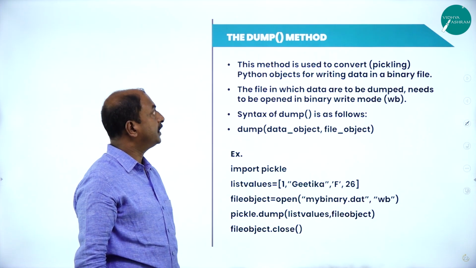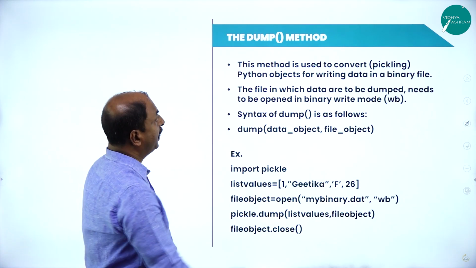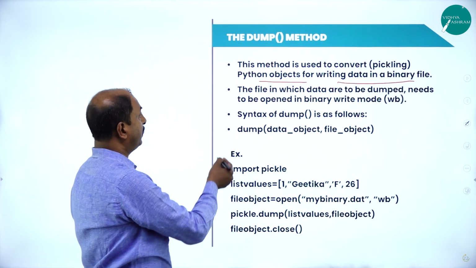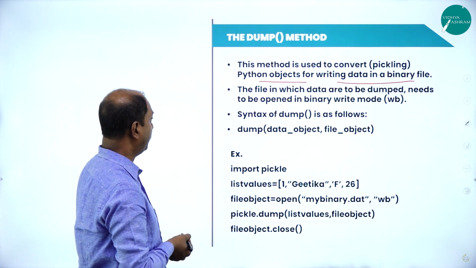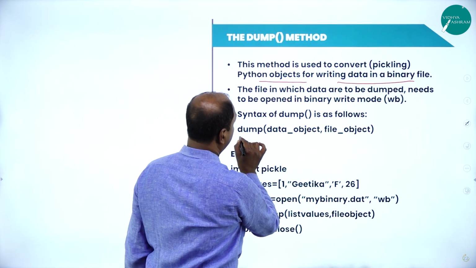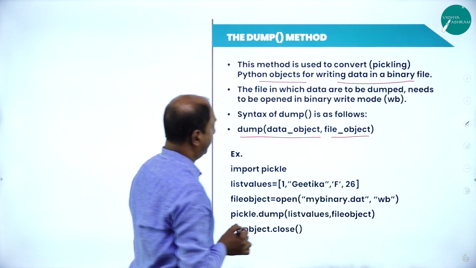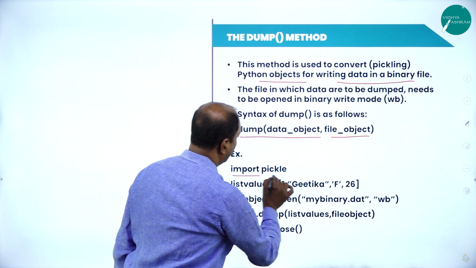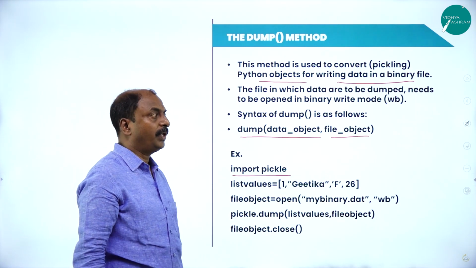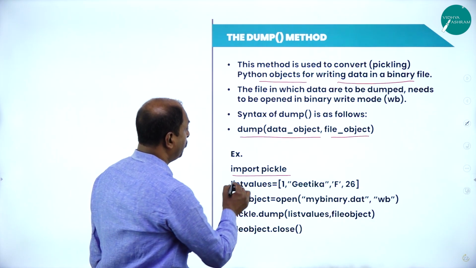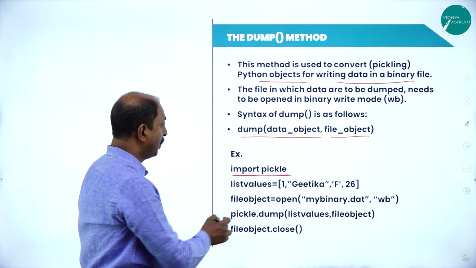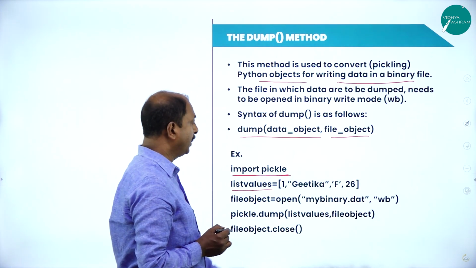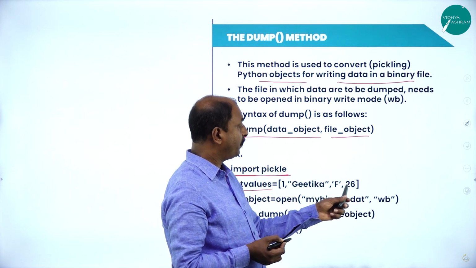Now let us see the syntax and definition of the dump method. It is used to convert the Python object for writing data in a binary file. As we have seen in the previous slide, the syntax is dump(data object, file object). For the example, we are using the import statement. We are supposed to import the pickle module into our program. Import pickle, and list values equals, these are the values here, 1, and here Getica and F26.